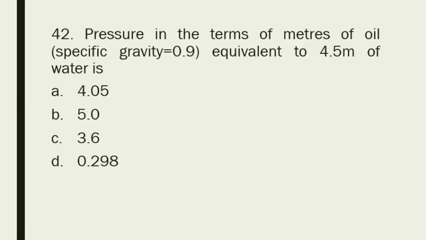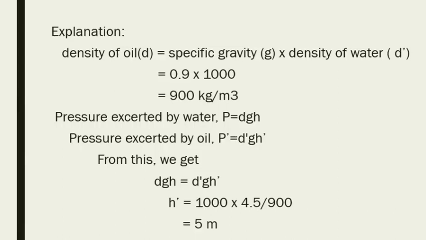Question number 42. Pressure in terms of meters of oil of specific gravity 0.9 equivalent to 4.5 meter of water is: option A 4.05, option B 5, option C 3.6, option D 0.298. This is the problem we can discuss in detail.